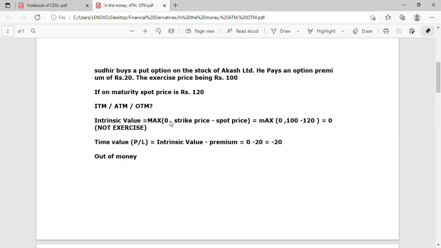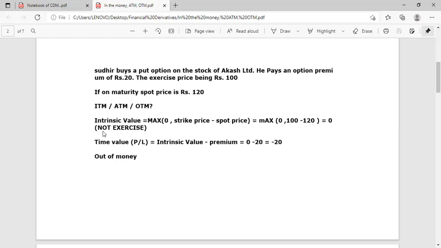Intrinsic value maximum 0 or strike price minus spot price. You will get negative figure in this, 100 minus 120. Strike price is 100. He had booked a price of 100 and the spot price, unfortunately, went above the strike price, 120. So you will get negative answer, minus 20. So maximum 0 or minus 20. You will write maximum 0. 0 is the final answer.